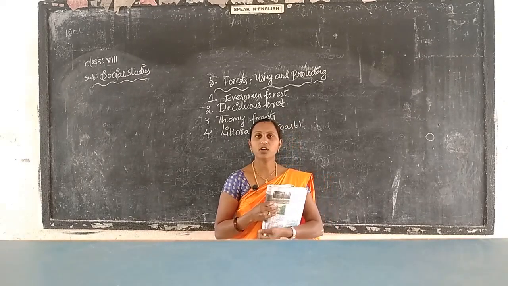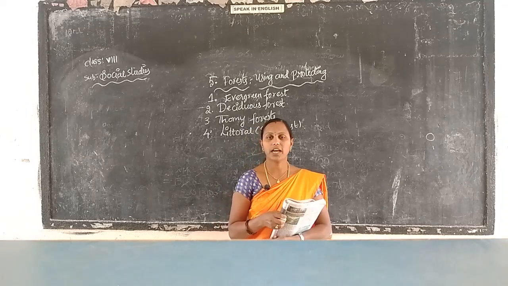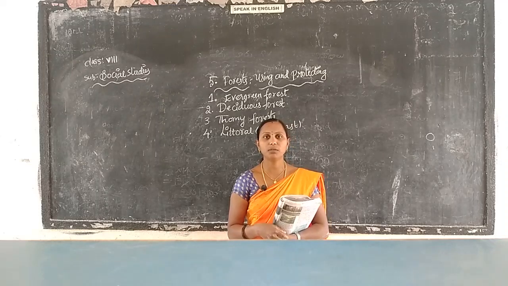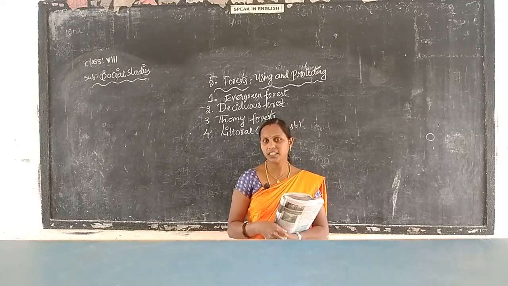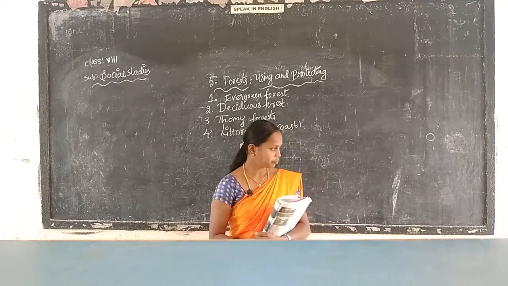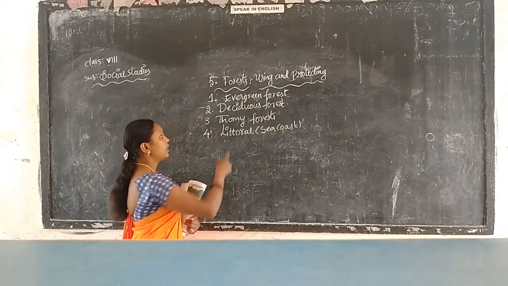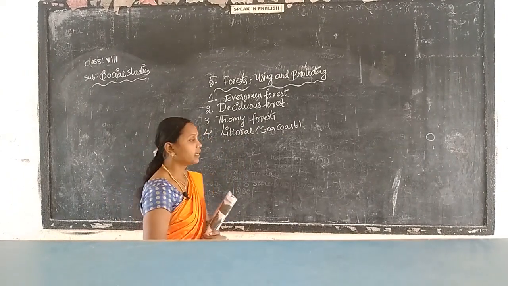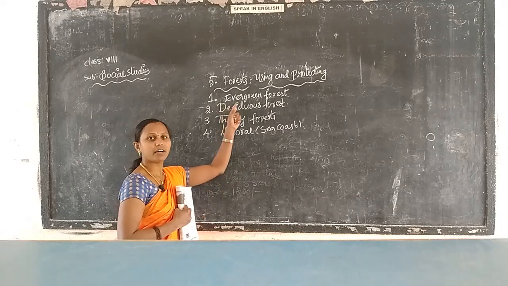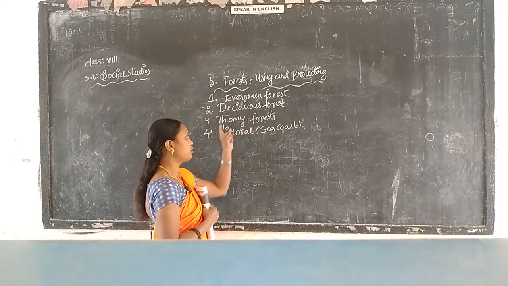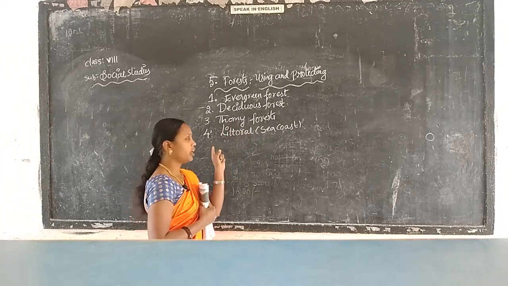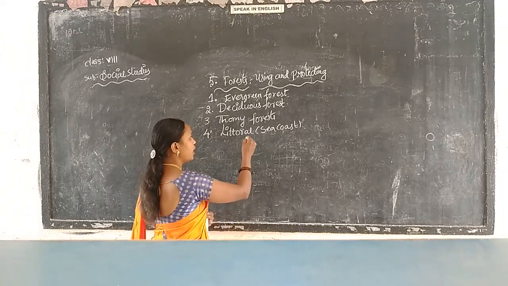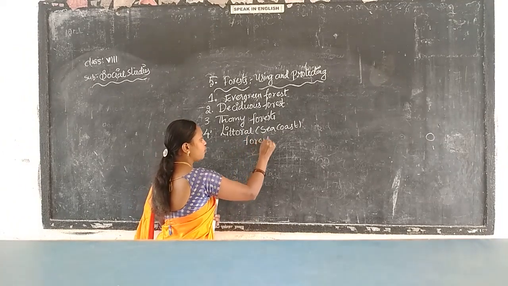And yesterday also we were talking about the forest, and we have 4 types of forest. Yesterday we discussed the evergreen forest. Yes, evergreen forest. And today we are learning about the deciduous forest. The first one is the evergreen forest, the second one is the deciduous forest, the third one is the thorny forest, and the fourth one is the littoral sea coast forest. We have 4 types of forests.